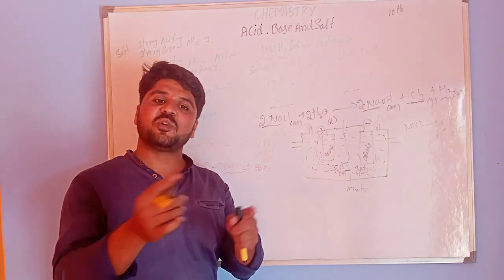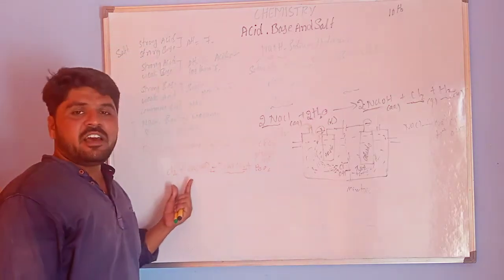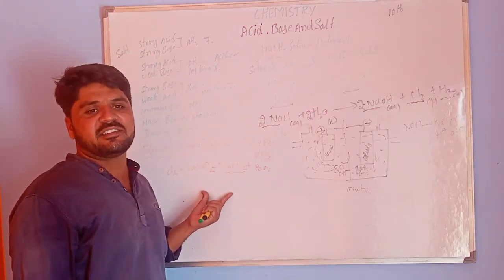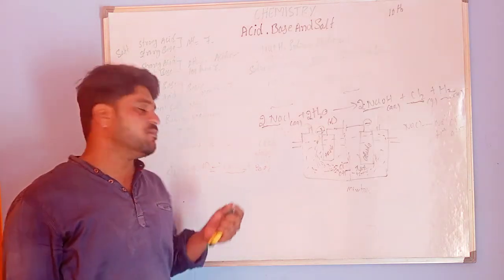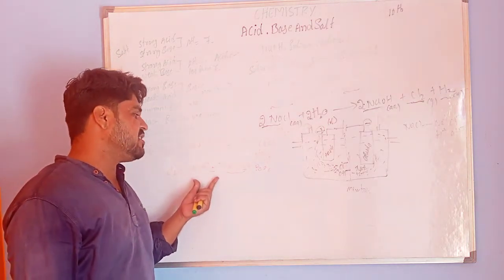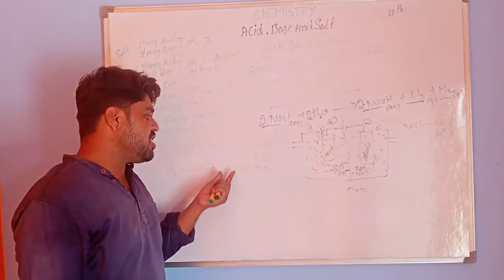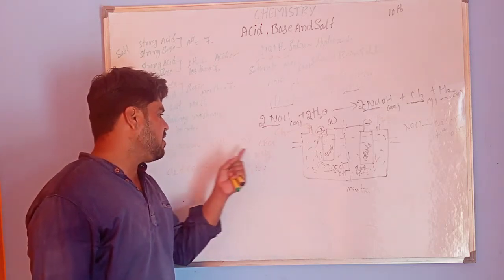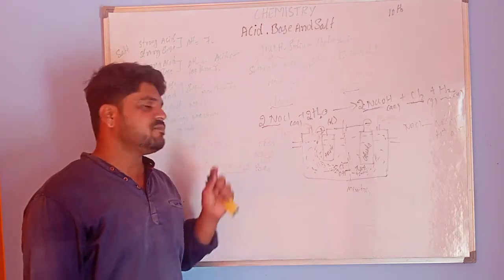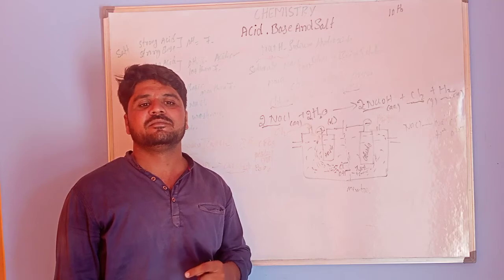Now, how is bleaching powder obtained? When chlorine reacts with calcium hydroxide. The common name of calcium hydroxide is slaked lime. When chlorine reacts with calcium hydroxide, it gives calcium oxychloride. This calcium oxychloride is the chemical name of bleaching powder.